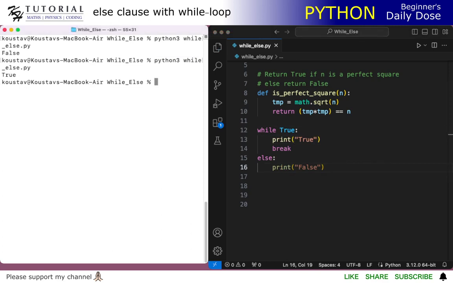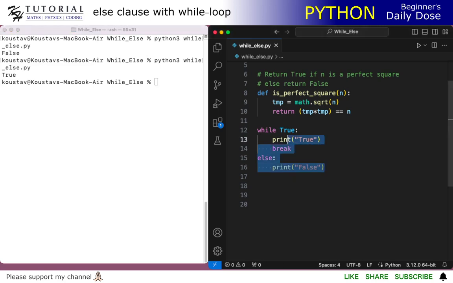This is the basic idea: if you terminate the while loop with a break statement inside, the else part will not be executed. The else part will only be executed when the while loop terminates because the condition was evaluated to false.